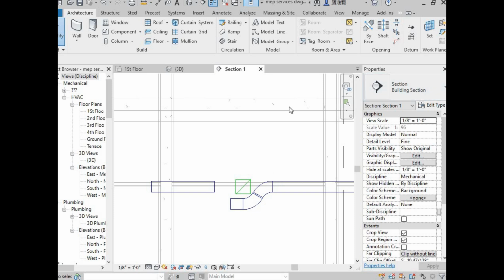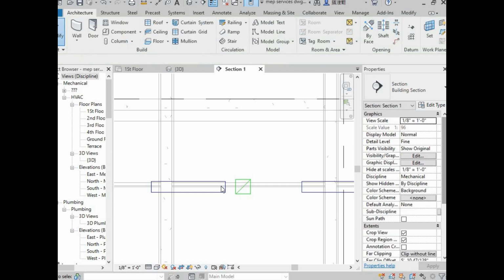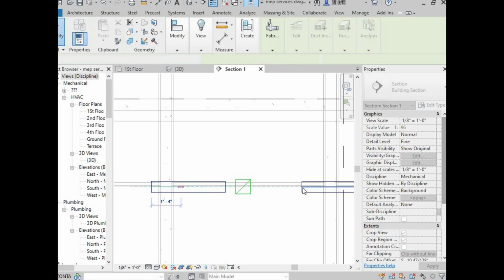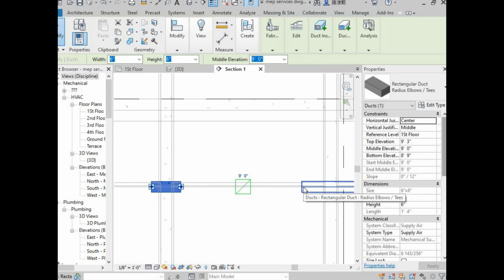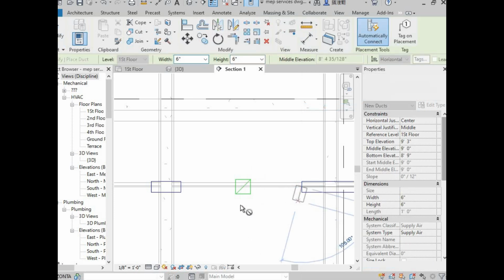So again we have to load all those elbows. First of all I'll take a duct here again. We have to keep some distance between them so that it will be easy to create this. So right click and draw duct. So here it is.